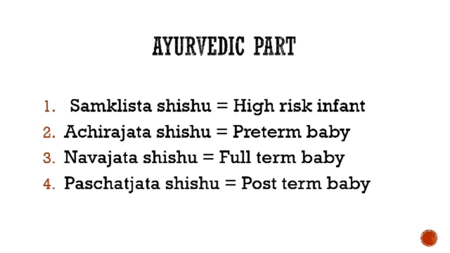Now we will conclude this point here. So here I tried to explain some of the points of high risk infants, that is Samklishta Shishu, which includes full term baby, preterm baby and post term babies. Again, the risk factors depend on the clinical features and health status of the children, which we will go through in the part B syllabus, that is diseases and disorders in children.